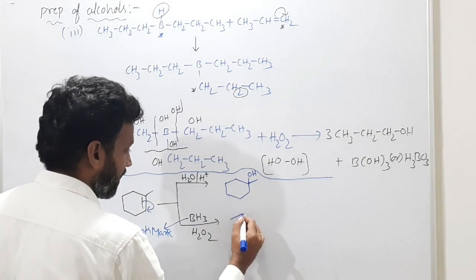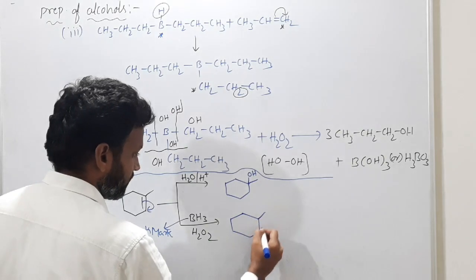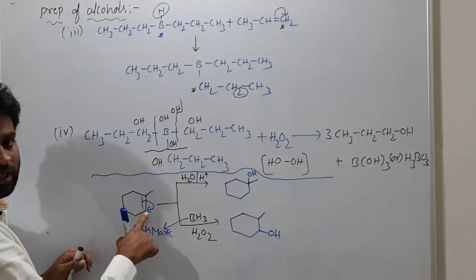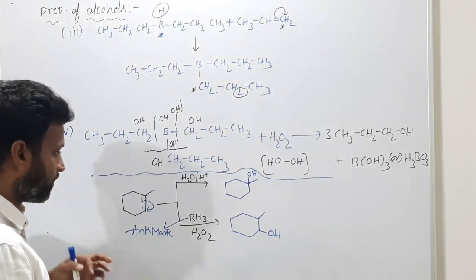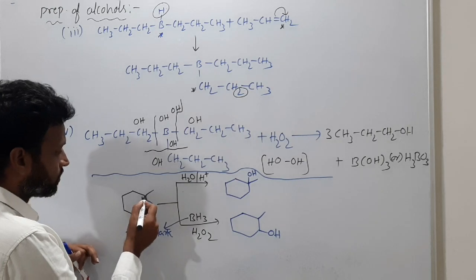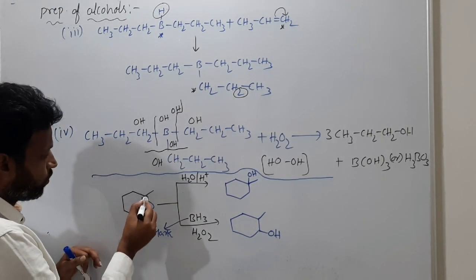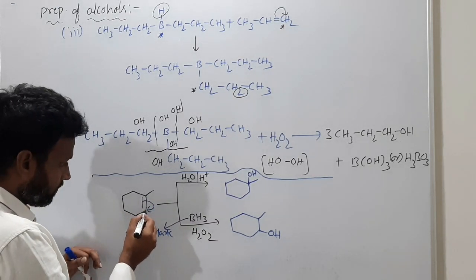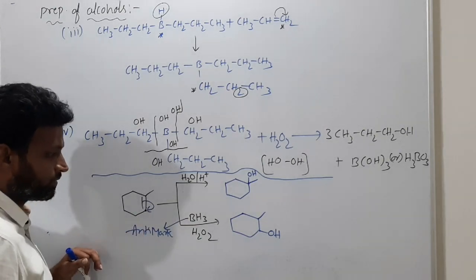That means you have OH at this carbon, the double bonded carbon with more number of hydrogens. How am I saying more number of hydrogens? Here there are already 4 bonds, no hydrogen, on this tertiary carbon. 1, 2, 3, 4, no hydrogen here. Here 1, 2, 3, that means 1 hydrogen is there. So you have more hydrogens here or not?